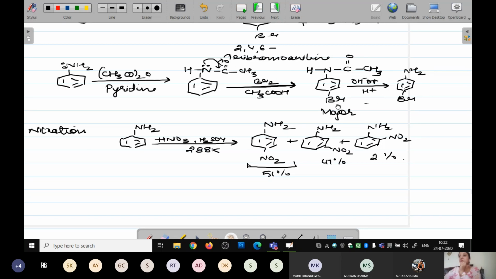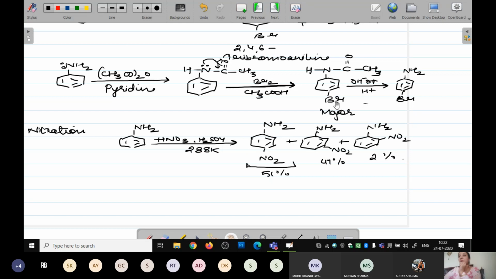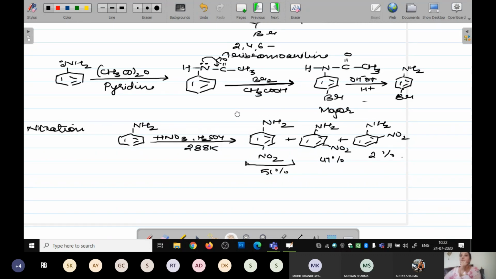अब जहाँ पे यहाँ पे हमने Br लिखा है, over here you are going to write down the nitro group, NO2 group. This will come as it is instead of the Br2, because आप nitration कर रहे हो, तो you are going to write down the concentrated HNO3 in the presence of the concentrated H2SO4, and simple hydrolysis you are going to do.